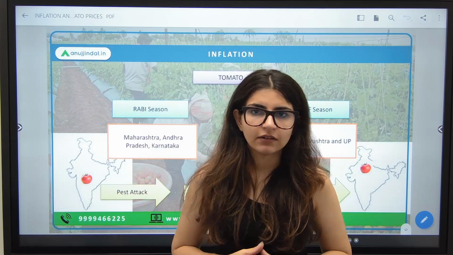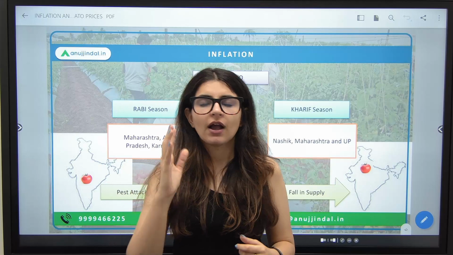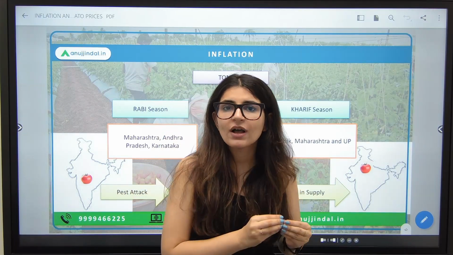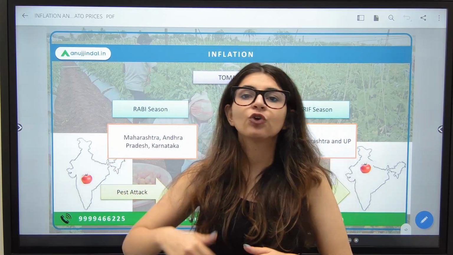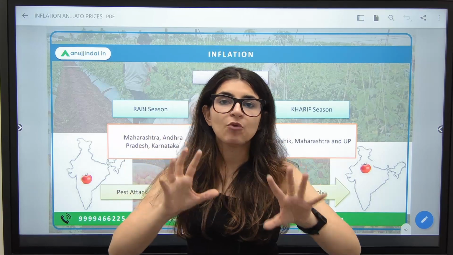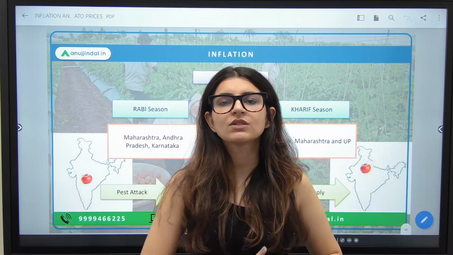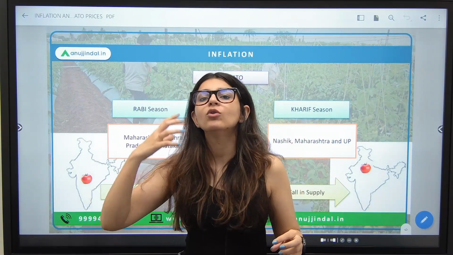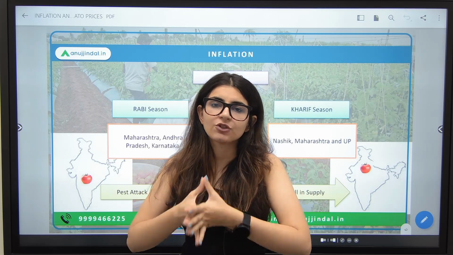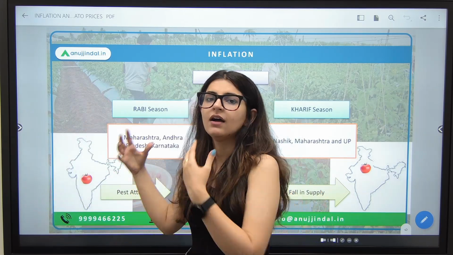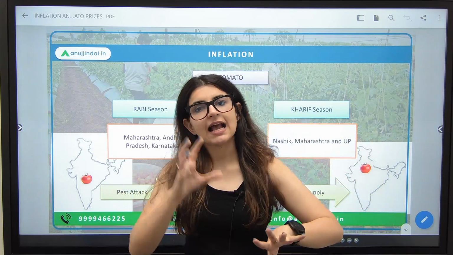Now there is one more factor here, not just the supply, but also the production started decreasing. Because in the month of April, the prices of tomatoes were as low as rupees 12 per kg in certain cases, the farmers were not incentivized enough to grow tomatoes. They did not grow tomatoes anymore, or they reduced the production of tomatoes. बहुत सारे cases में जहाँ usually 10,000 acres में tomatoes grow करते हैं, this reduced to around 3,000 to 5,000 acres of land जहाँ पे tomatoes grow होने लगे. These are real case studies of farmers in India, especially in Maharashtra, Andhra Pradesh and Karnataka. That is why production also decreased and supply also decreased.